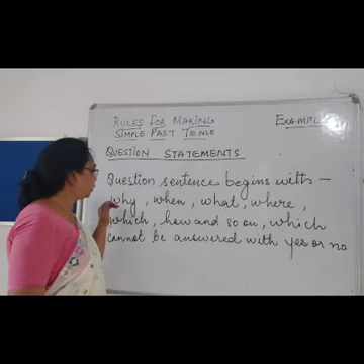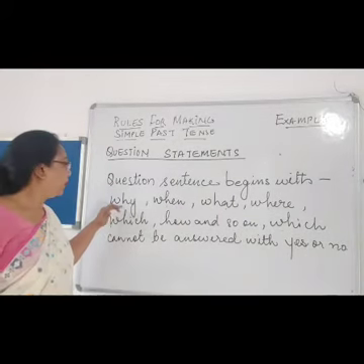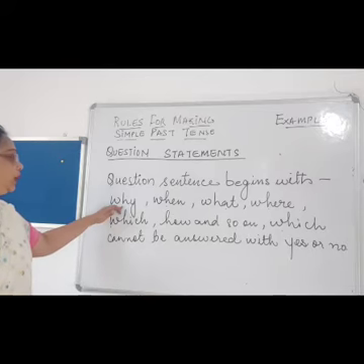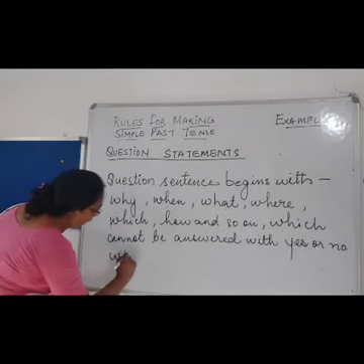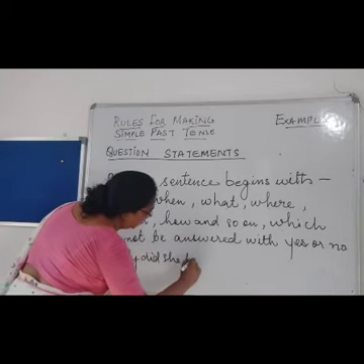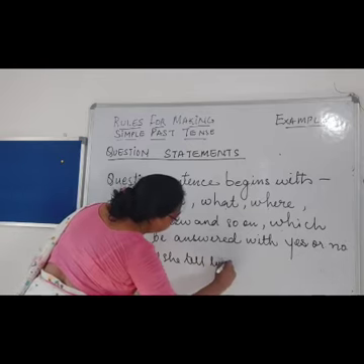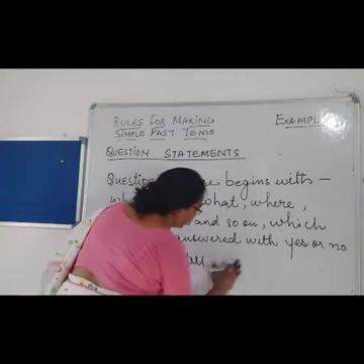So when you are asked a question like over here, why did she tell lies? Now over here I have taken a sentence, why did she tell lies?